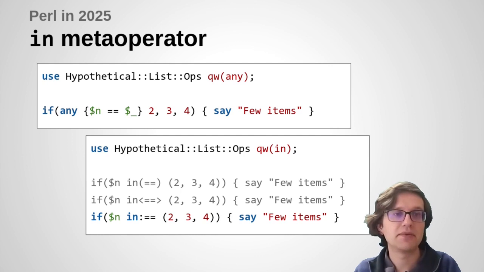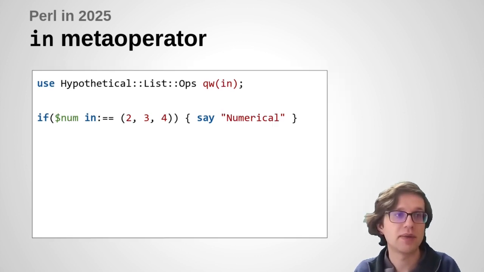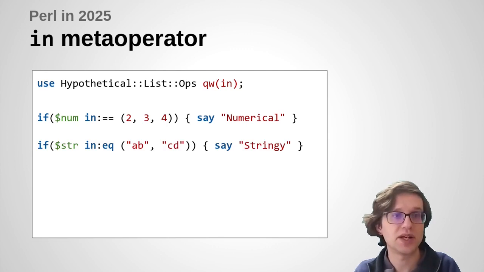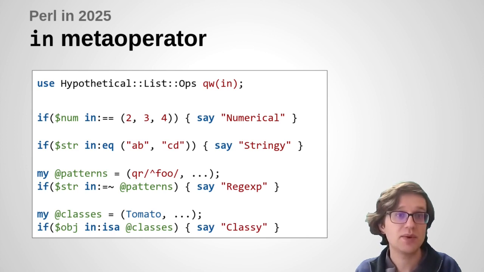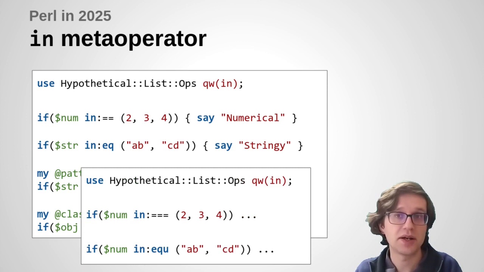Because if we had it, then as well as numerical comparison, we can do string comparison, we can do regexps, we could do class tests maybe with isa, and of course let's not forget our new defined versions of these operators as well. And so suddenly just by having that in operator, well, that in meta operator, we've suddenly got effectively 6 new actual operators here.